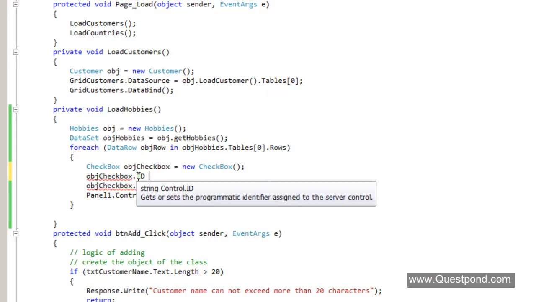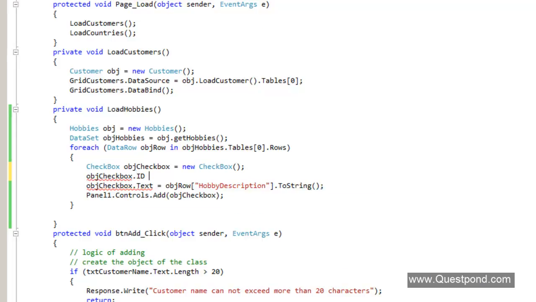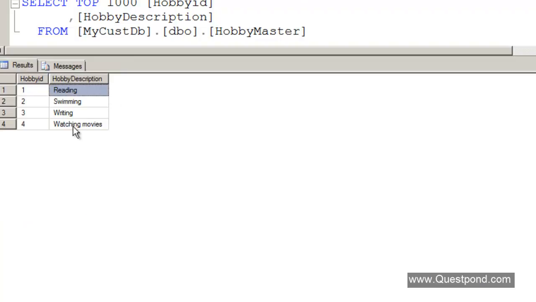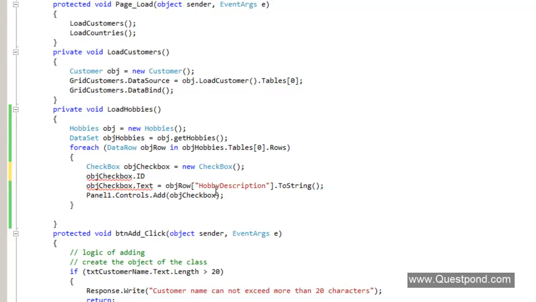And second, internally we need to have this hobby ID with us so that we can go and insert values into the database, right? So this one is more of a visual thing. People who are seeing your screen, the end users, will be reading this, but internally in your database you would be interested in these values, the hobby ID.